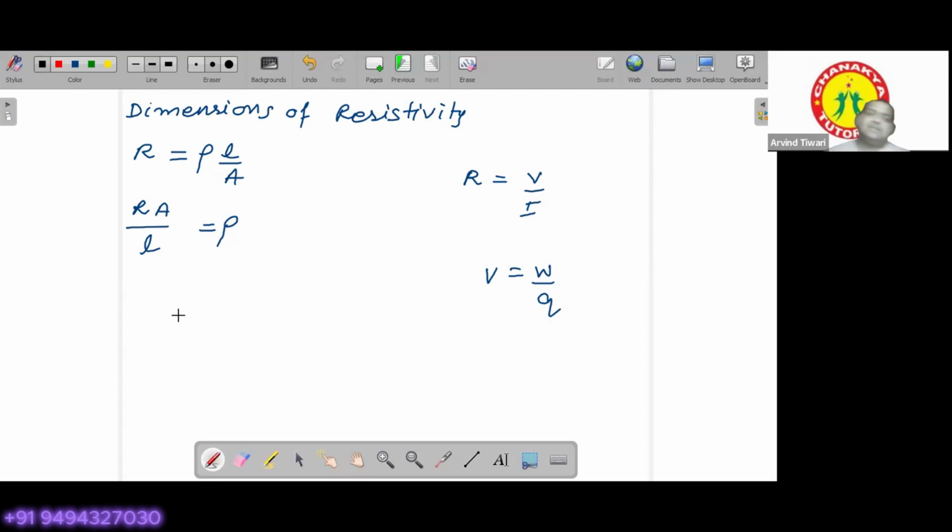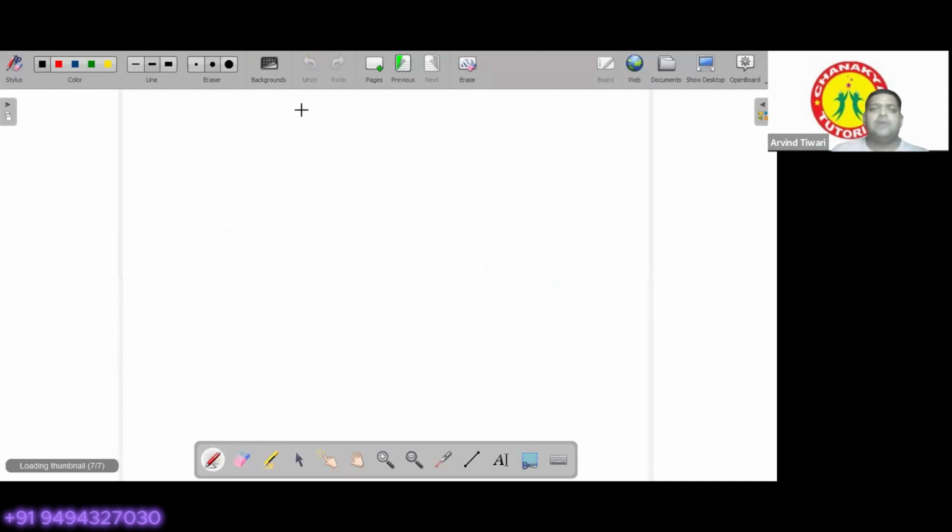Okay. So let's try out, for example, this one. We know the time period of a simple pendulum. Time period of simple pendulum is given by the formula 2 pi under root L by g. This is the famous formula given for the time period of simple pendulum. We want to check out whether the given formula is correct or not.